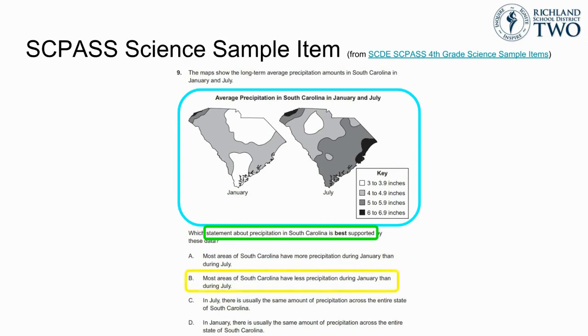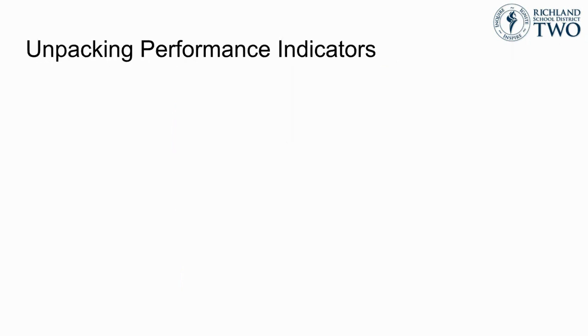Students need to be able to interpret the climate map data and use their interpretation to identify the best explanation for the climate that the map data represents. This means that students need to have this experience in class, not only analyzing and interpreting weather data, but also describing and explaining long-term climate patterns and differences represented in the data. This also illustrates that our students need experiences with weather and climate maps.